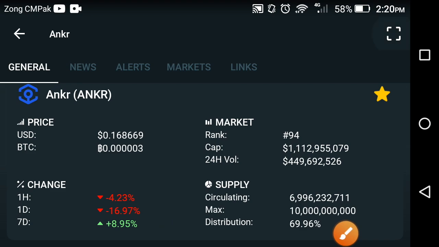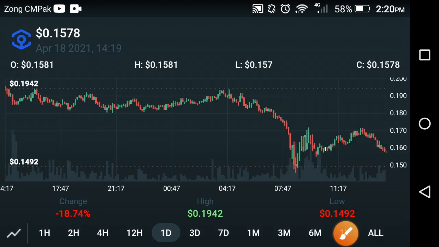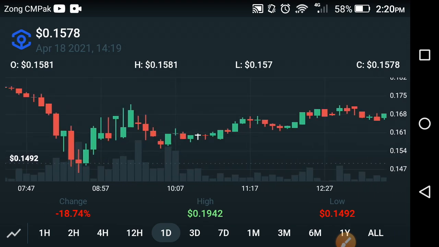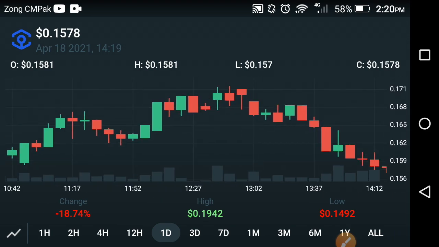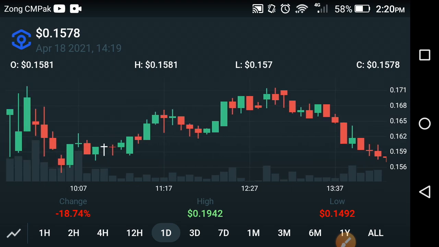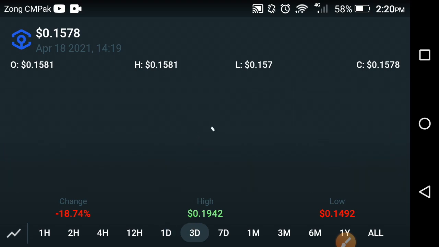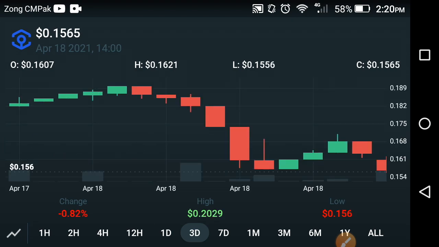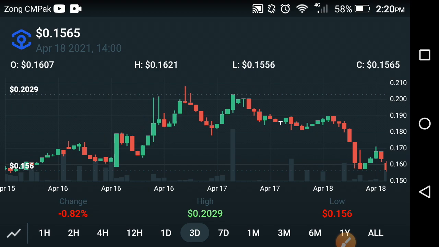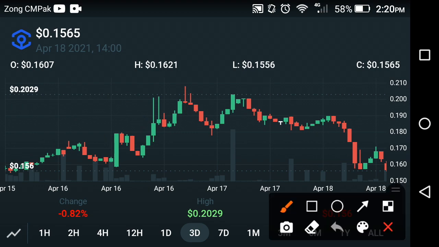Now let's see the price prediction chart of the Ankr coin. What's the price change in Ankr coin, and we are trying to predict the next target of the Ankr coin at this time, friends. As you can see here, that is the live price prediction of the Ankr coin. We can't make any decision here. The change in the last 3 days is negative 0.82%, friends. So friends, let's talk about the next target of the Ankr coin.